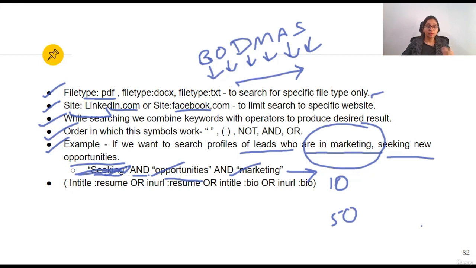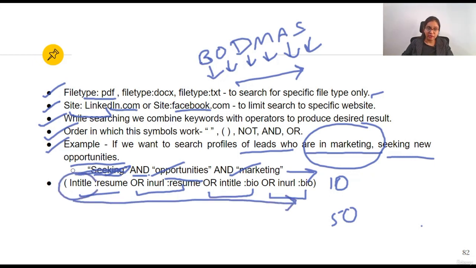Now one more thing: in title resume, or in URL resume, or in title bio, or in URL bio. This helps us search for the kind of title we want, that the title should be resume, or the URL should contain resume, or the title should contain bio, or the URL should contain bio. This is to search for resumes and bios of candidates.